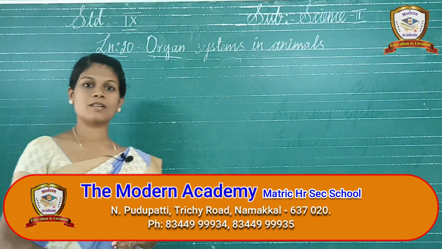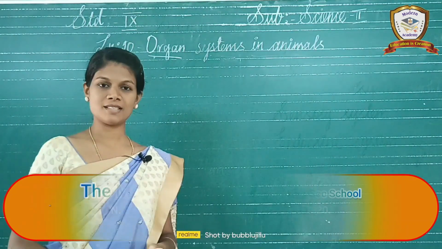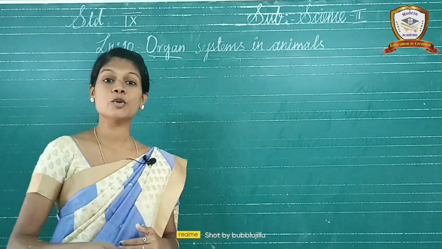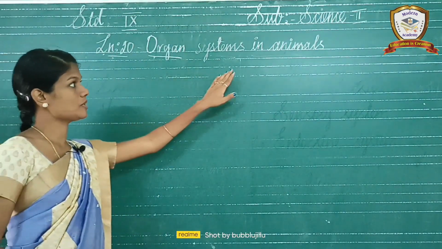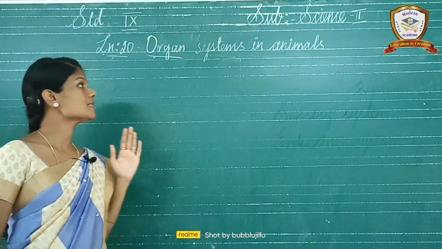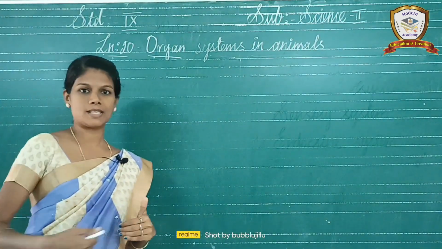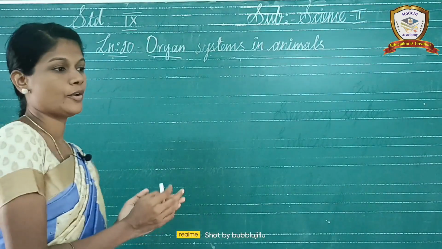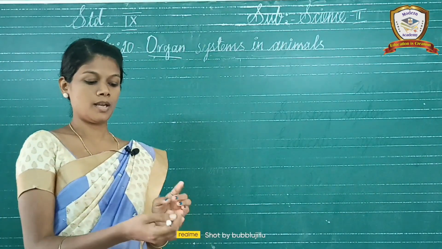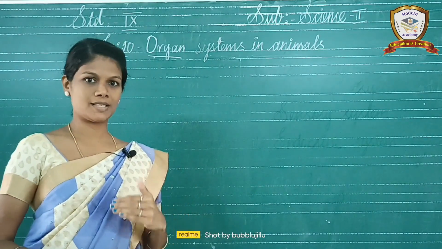Do you remember what we learned in the previous classes? And which lesson is going now? The lesson 20, organ systems in animals. Okay, organ systems in animals only we are discussing nowadays. So in the previous class we discussed the 11 organ systems.